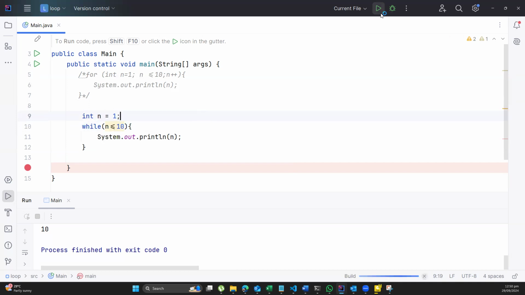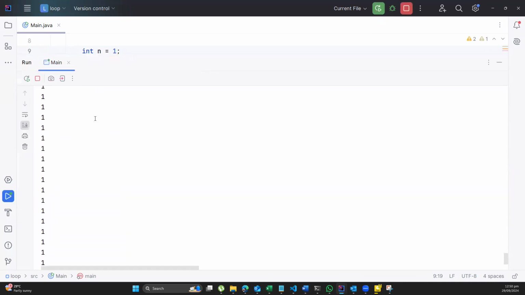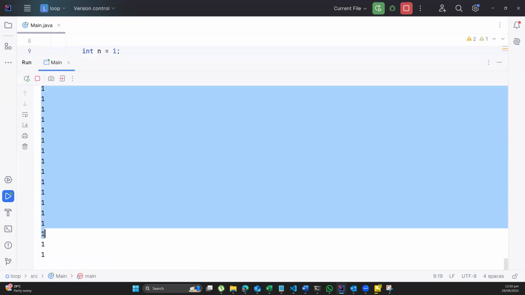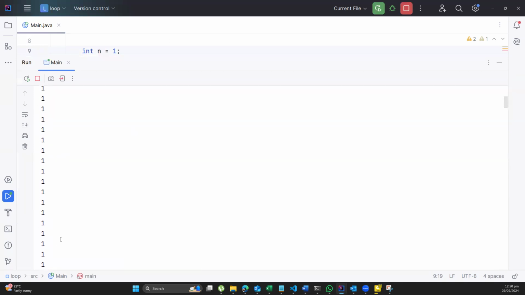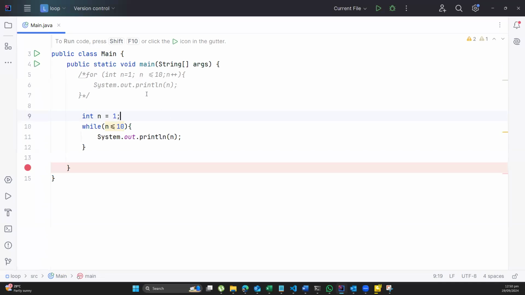If I run this program here, something peculiar will happen. You can see that my program keeps on running 1 and it doesn't stop. It's still running 1 and 1 keeps on popping up and it doesn't stop. So let me stop it here and let's see why it is doing that.